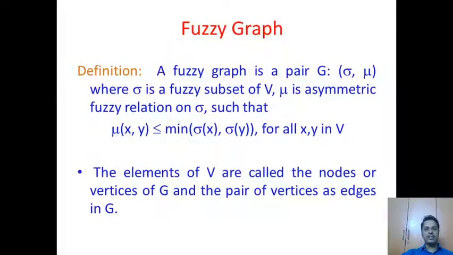The next part is the fuzzy graph. A fuzzy graph is a pair sigma and mu, where sigma denotes the membership value of the vertex set and mu denotes the edge membership value of that fuzzy graph. In general, mu of x comma y should be less than or equal to the minimum of the vertex membership values of the adjacent vertices, namely x and y. The elements of V are called the nodes, and the pairs of vertices are known as the edges in the crisp graph G.